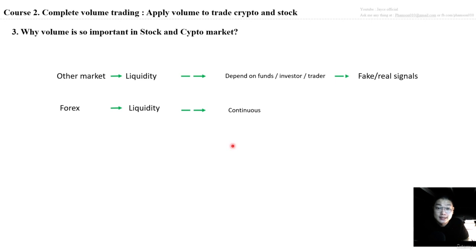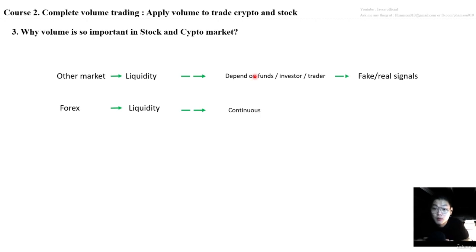Because as I said before, we have two types of markets. The first one is the forex market and the other markets, based on liquidity. Liquidity is very big. It means that the market is a continuous market, with no interruption during the day. But on the stock markets, for example, it depends on the funds, the investors, and the traders joining the market. If more traders, funds, and investors join at that level and a signal appears, that signal is real, that signal is true, you can join the market.